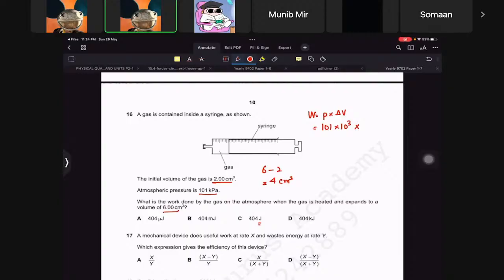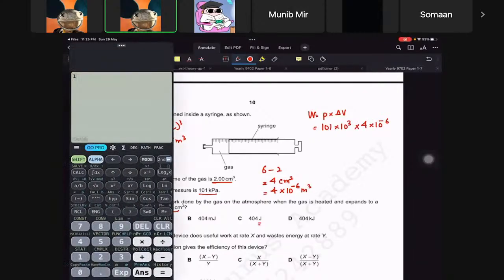So 4 centimeter cube is basically 10 raised to power minus 6 meter cube. Now how do I know this? Because 1 centimeter is 10 raised to power minus 2 meter, then if you cube on both sides, this will be 1 centimeter cube equals 10 raised to minus 6 meter cube. So you can replace centimeter cube with this. Anyways, so that would be 4 times 10 raised to minus 6.